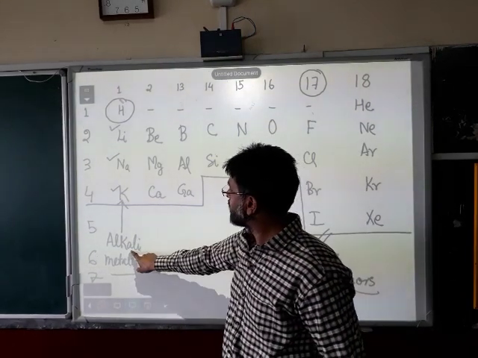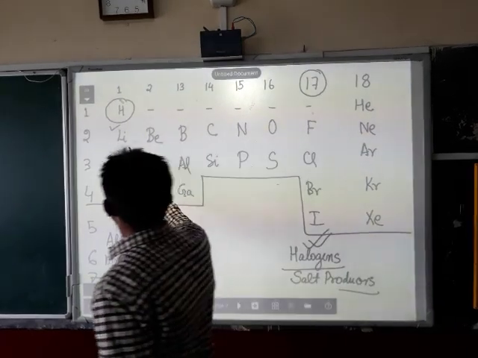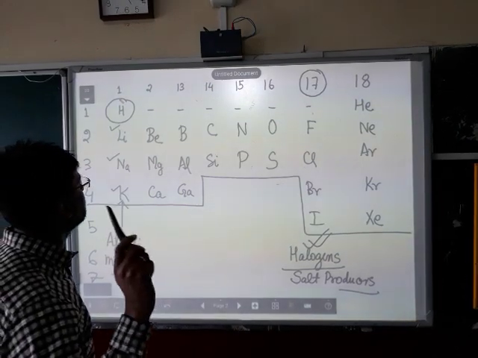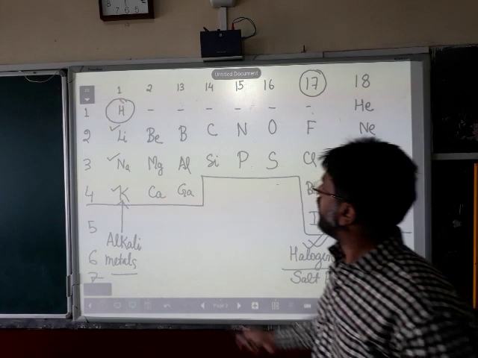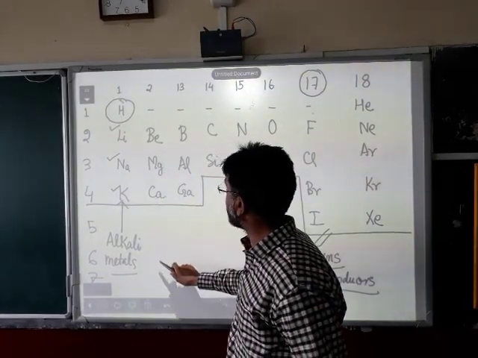Now, why are these elements called alkali metals? Because these elements of group 1 react with water to produce strong alkali solutions. Now, let me come to the next group, that is group 2. In group 2, we have beryllium, magnesium, calcium, barium, strontium and radium.